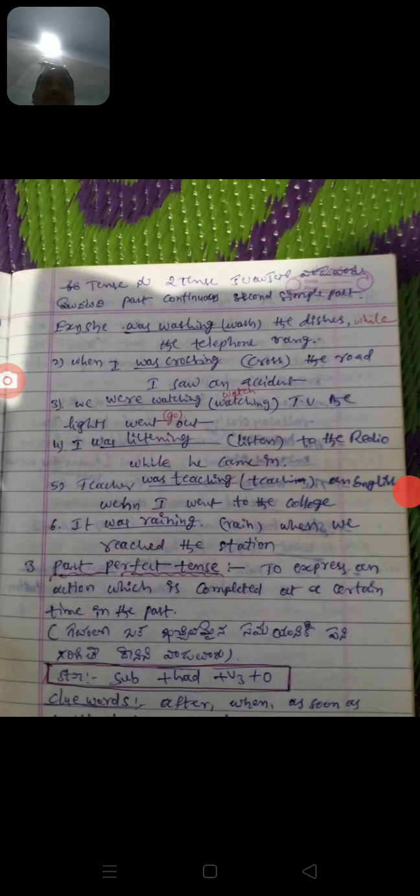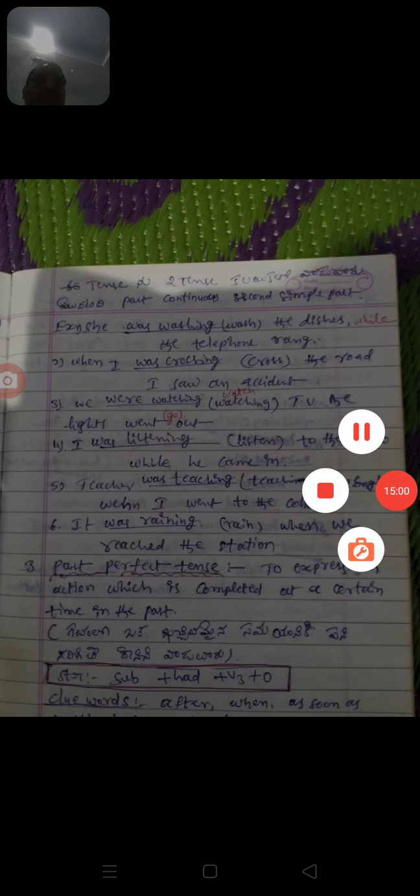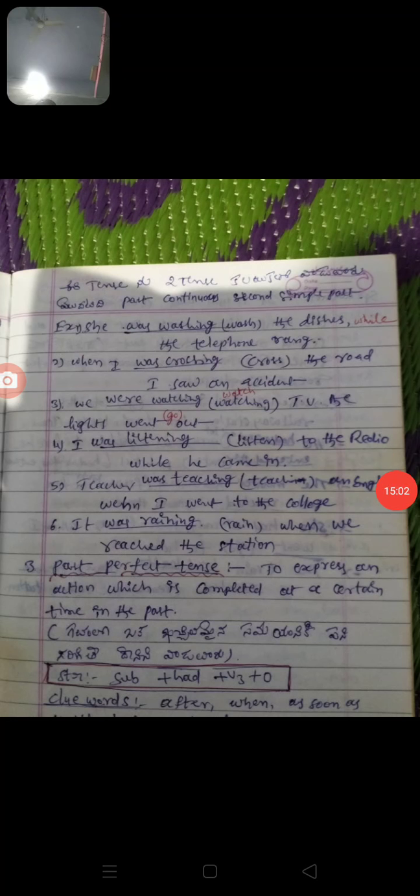Okay. Next, what is the next tense? Past perfect tense. Perfect means it's completed. You see here, the past perfect tense expresses an action which is completed at a certain time in the past.